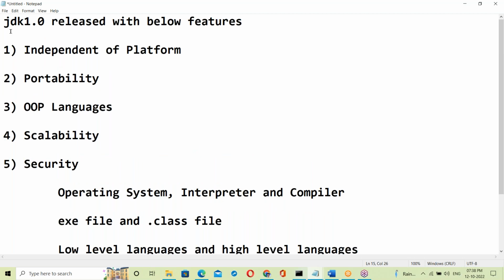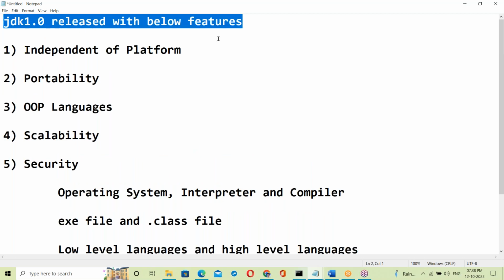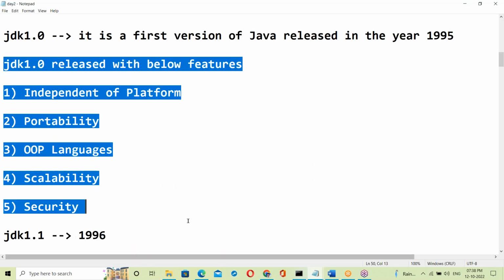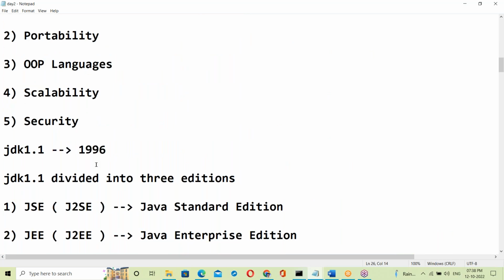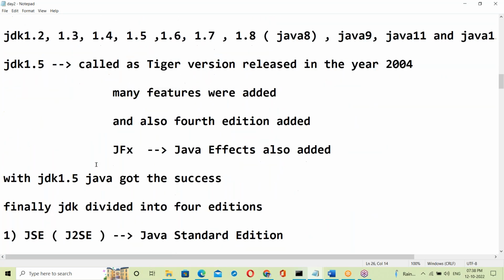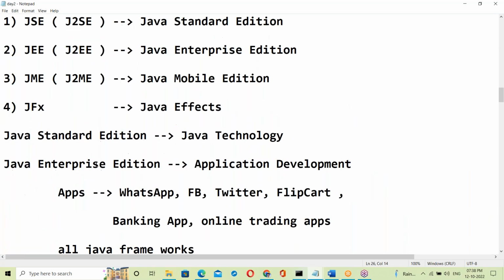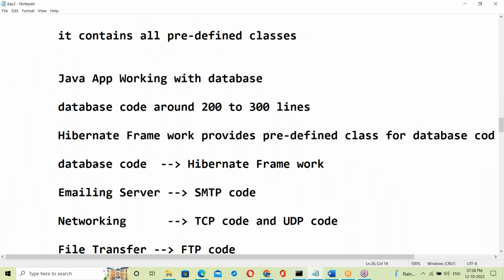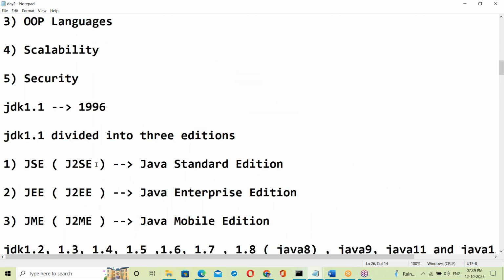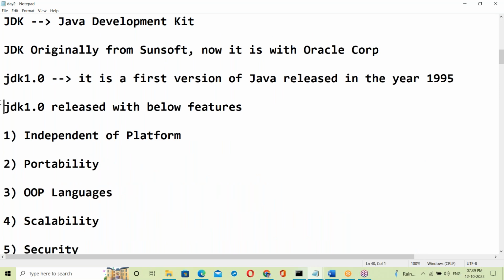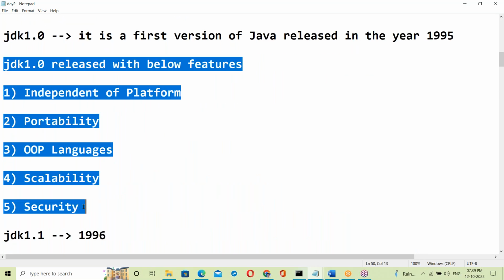See, today's topic is about features. Yesterday we discussed the Java overview, the complete Java contents. So the first version of Java is released with these features.